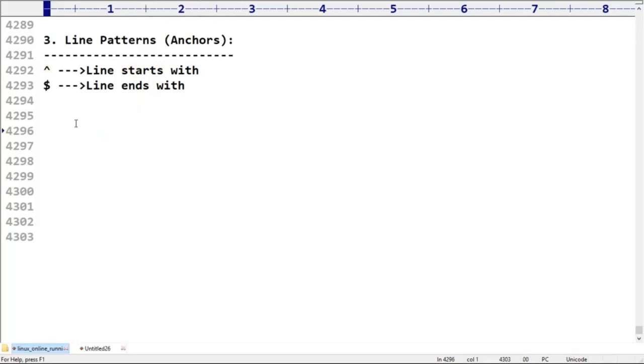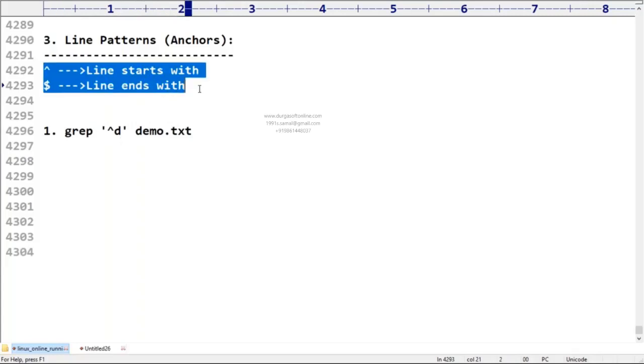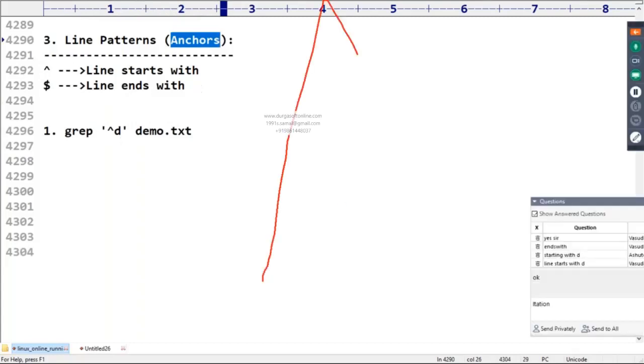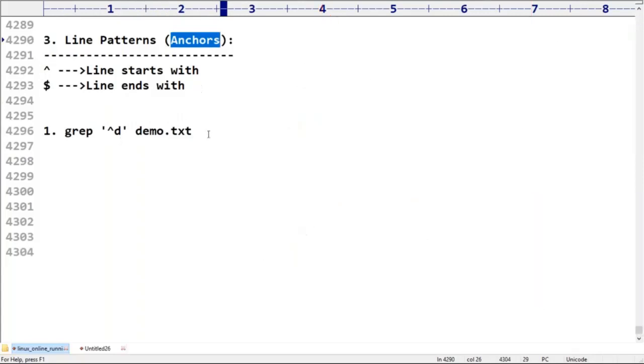Now I'm taking this grep command with demo.txt. What lines is it going to display? Line patterns are only two things, don't worry at all. These are also known as anchors. The cap symbol means starts with. The dollar symbol means ends with. That's what you should be aware of.